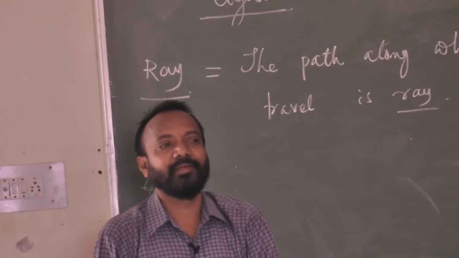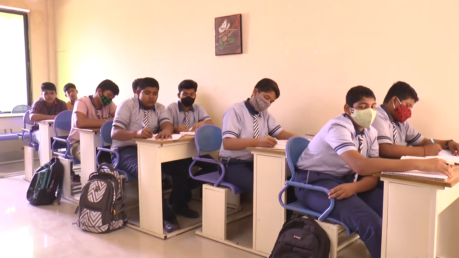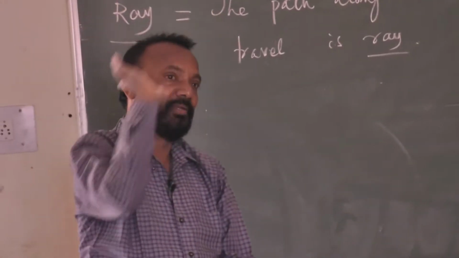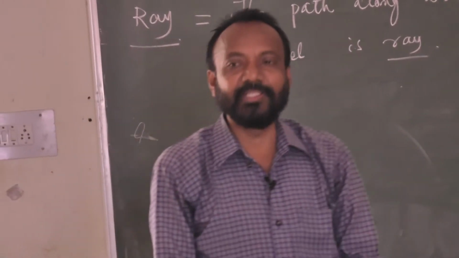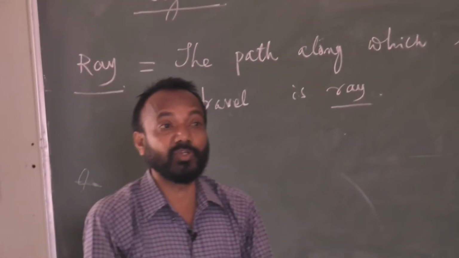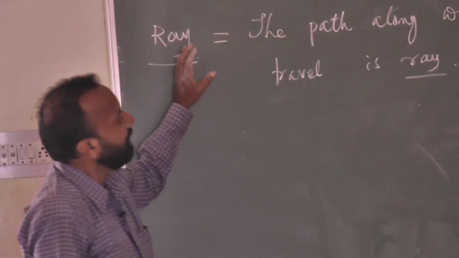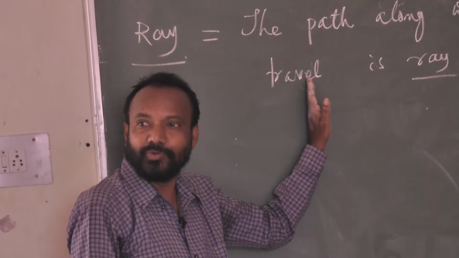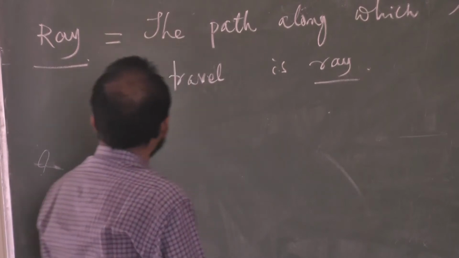If I want to walk, there must be a road, there is a path. Yes or no? A plane flying in the air, a route should be there. A train is traveling, railway tracks should be there. If a person is walking, a footpath should be there. That means the path along which something is traveling is called a road, a path. Exactly, light energy also requires some path to transfer from one place to another place. So, this ray is of different types.